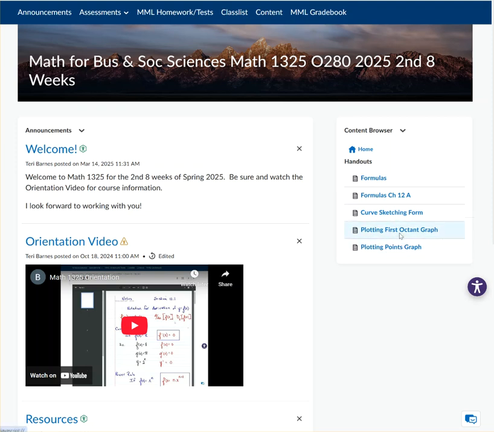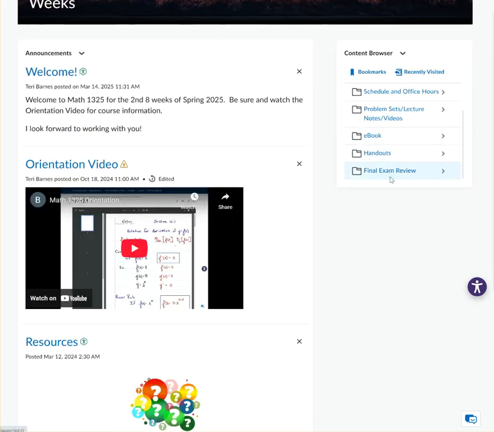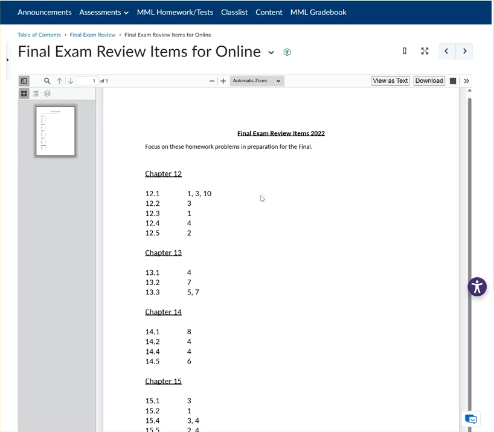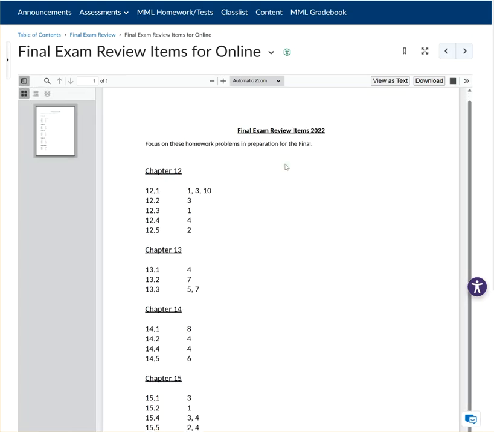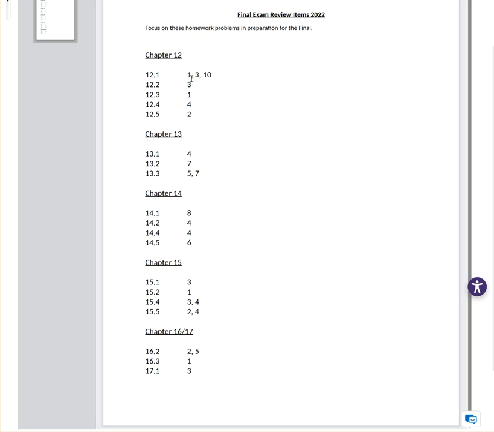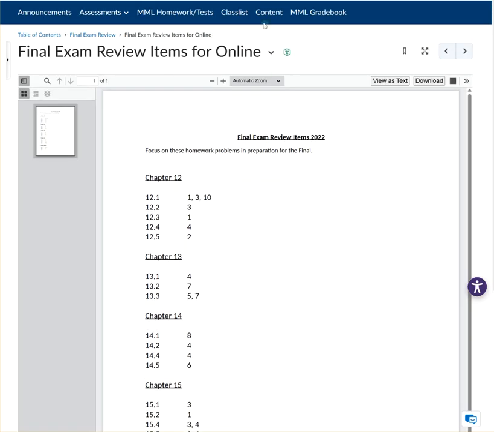Then when you get to chapter 16, 17, there's some other things. If I find any other formulas that I want to put out there, under handouts is where you would look. Last thing in the content area is final exam review. And when you get ready to review for the final, it is a list of homework problems that you should focus on in prep for the final. So that means when you go back to your homework, not your problem set, but your homework, look at these particular questions to prepare for the final exam.